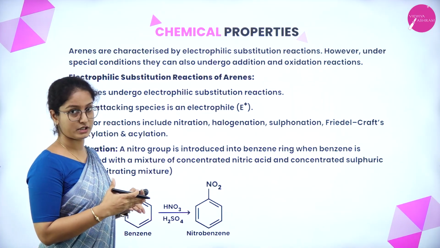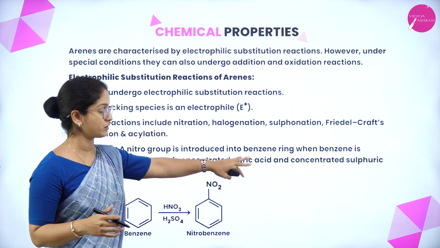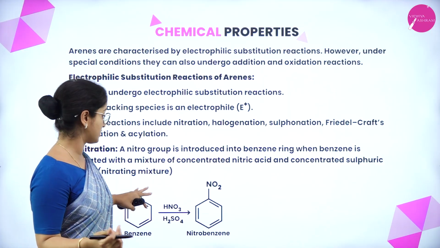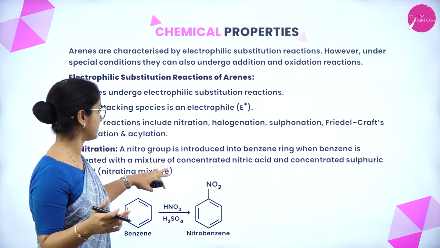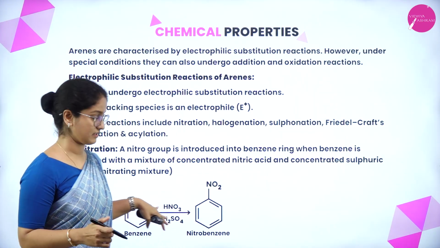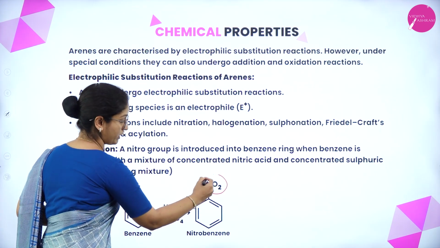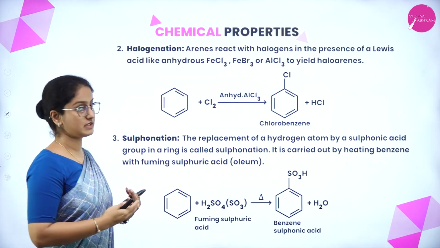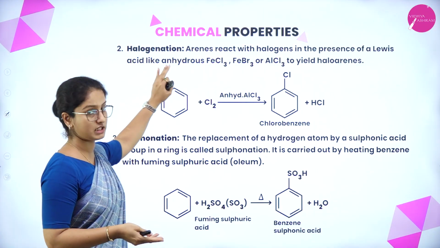So in this nitration process, a nitro group is introduced into the benzene ring when benzene is treated with a nitrating mixture. So nitrating mixture is nothing but a mixture of concentrated nitric acid and concentrated sulfuric acid. So this nitro group will get attached to the benzene ring forming nitrobenzene. So the second type of reaction involves halogenation.